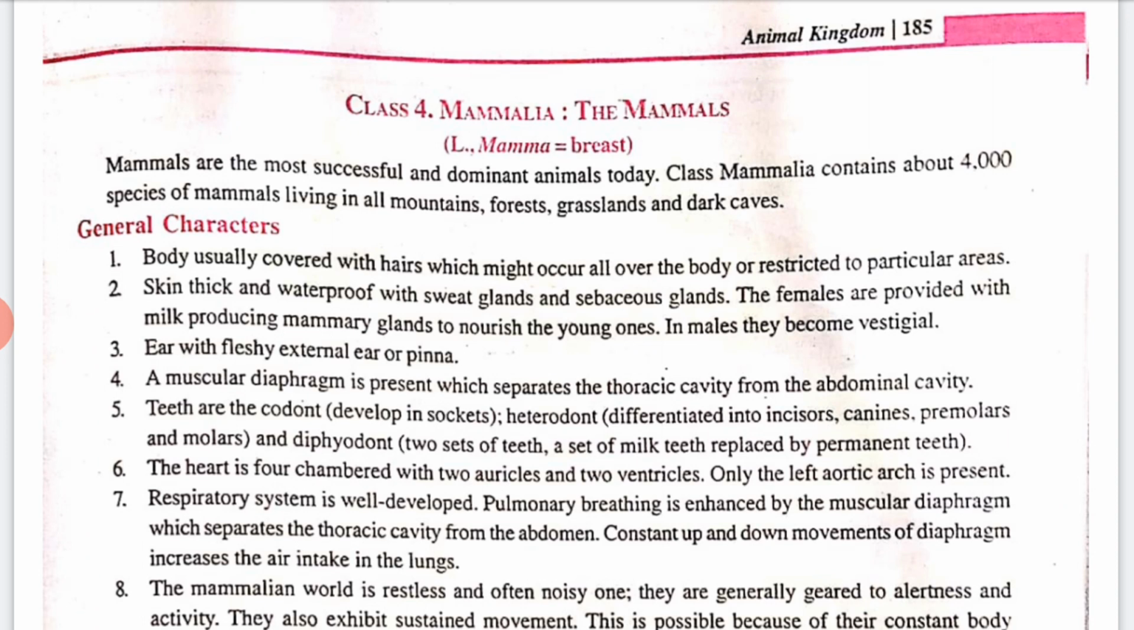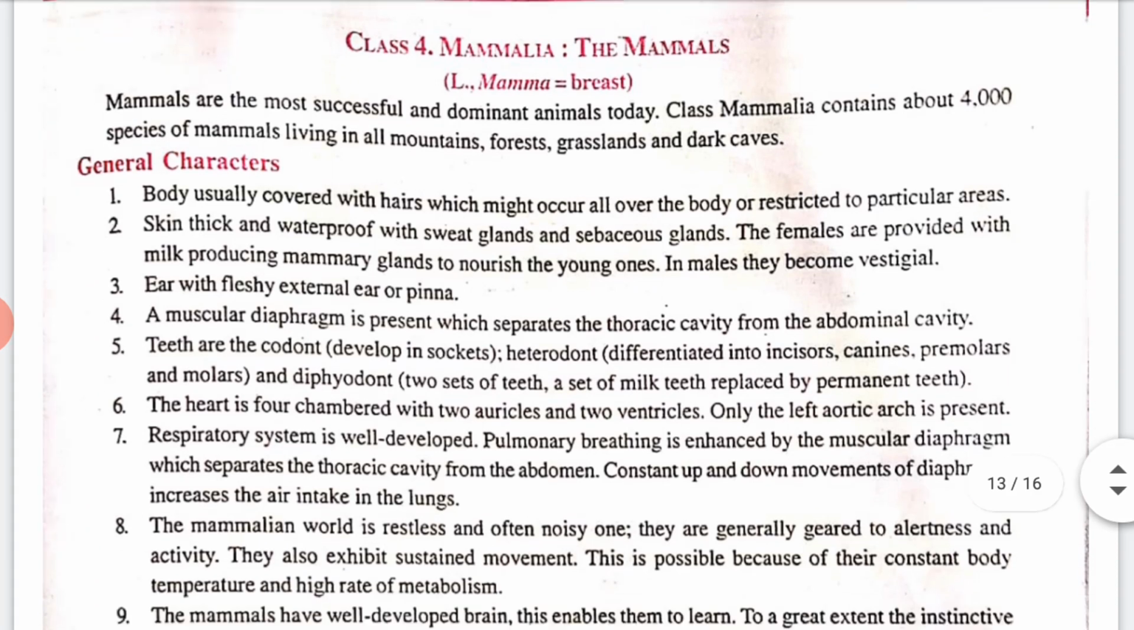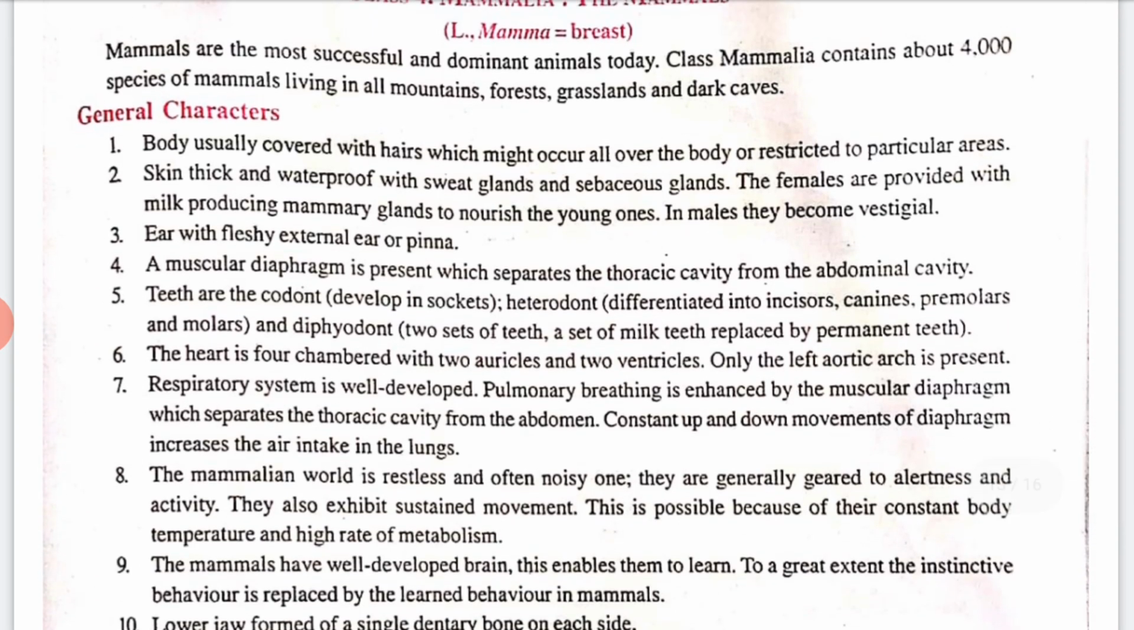They have many general characteristics, like the body is usually covered by hair, which might occur all over the body or on a restricted or particular area. Skin is thick and waterproof, with sweat glands and sebaceous glands. The females are provided with milk-producing mammary glands to nourish the young ones, and in males they become vestigial. The ear has a fleshy external ear or pinna.